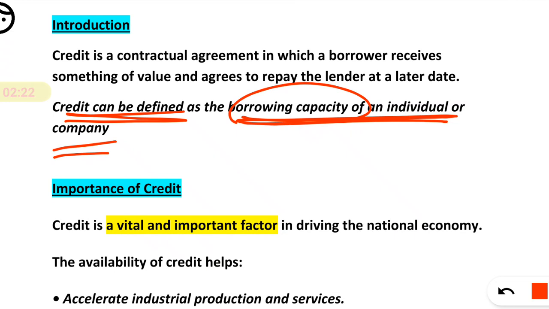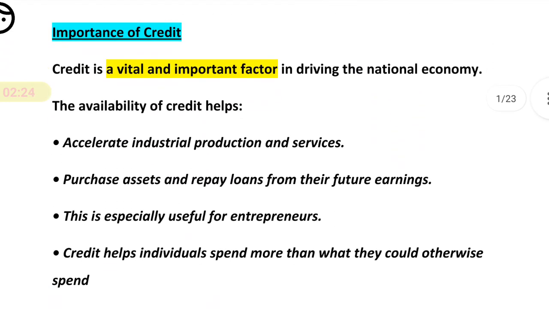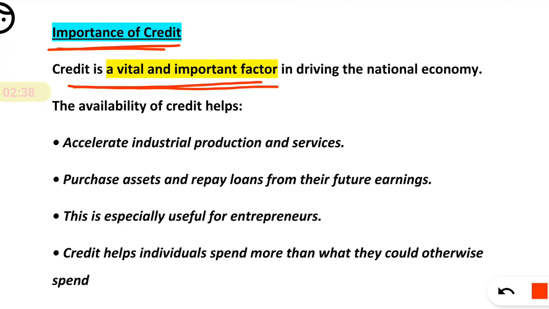Now, what is the importance of credit? Why are we giving credit to each other? Why are we giving loans to different customers? Very important, credit is a vital and important factor in driving the national economy.